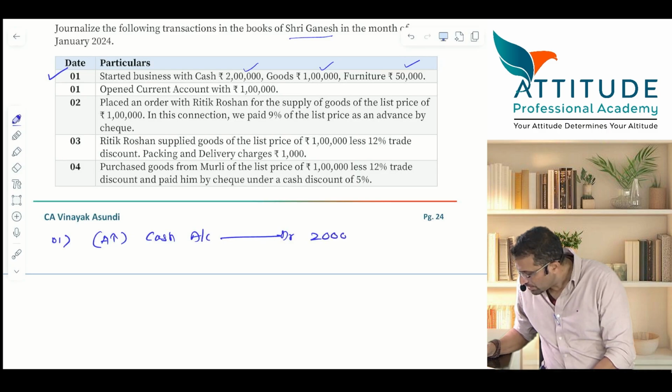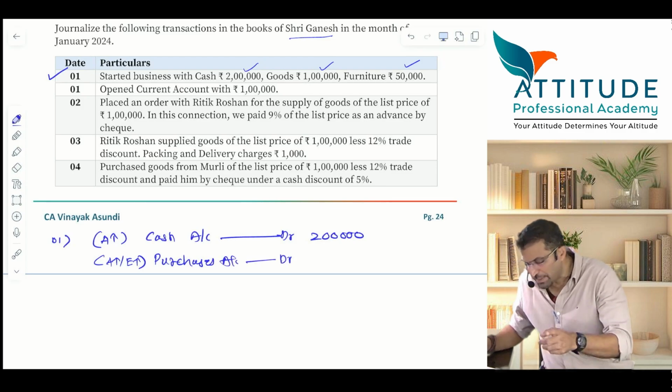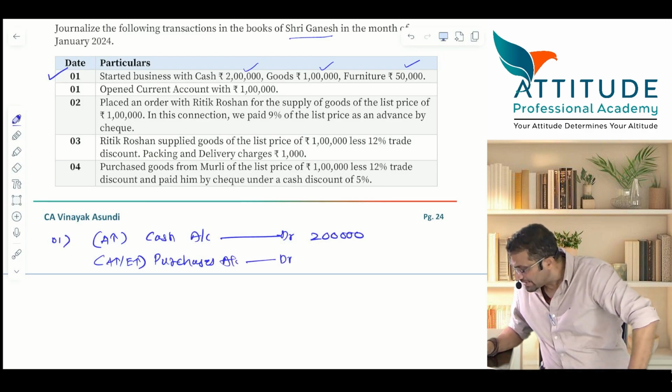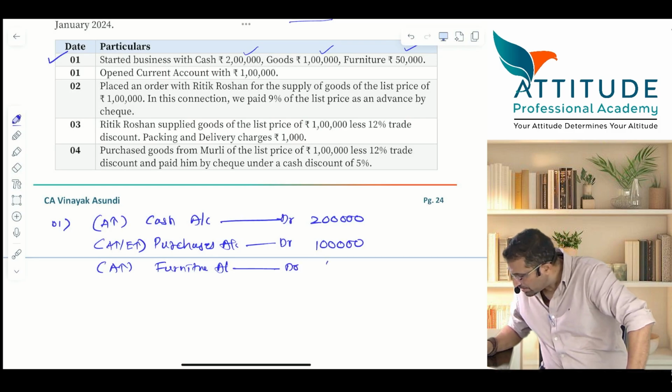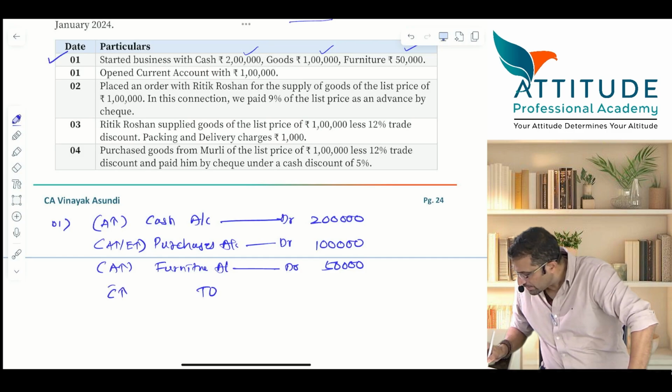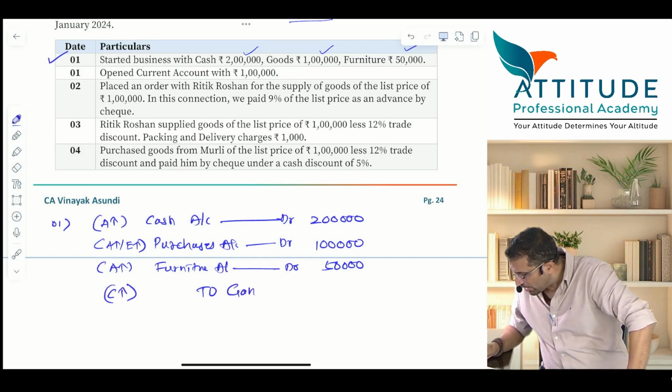How much? 2 lakhs. Goods. Either asset increases or expense increases. Goods he is purchasing today itself. Purchases account debit. Purchase in the sense he has already purchased, now he is getting into business. Is that clear? 1 lakh. Now tell me. Asset increases, furniture account debit. How much? 50,000. 2. Capital increases. To Ganesh's capital. Or you can just put it as capital.